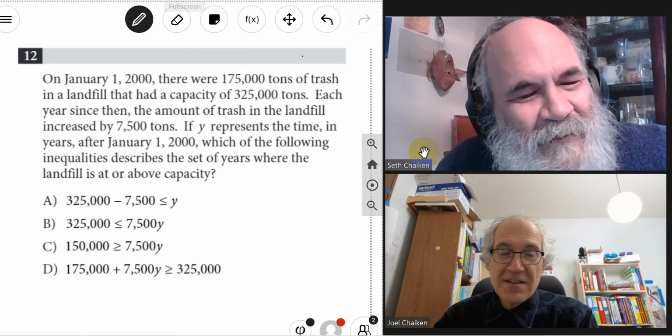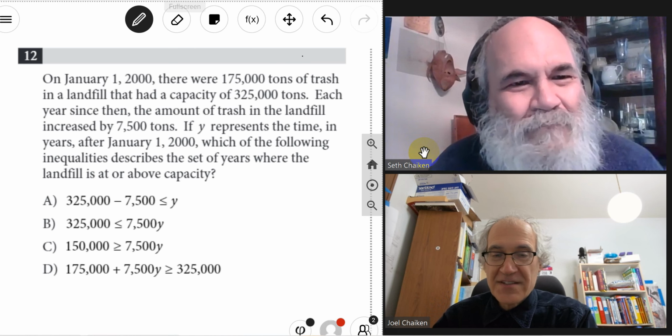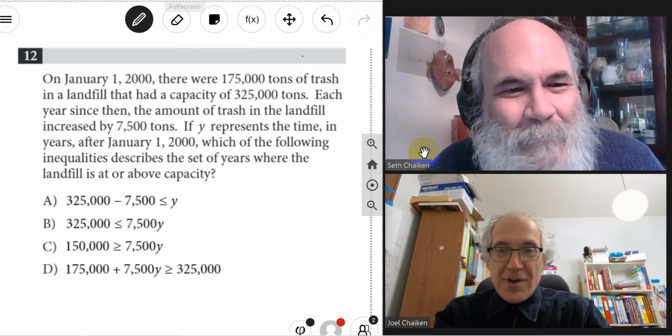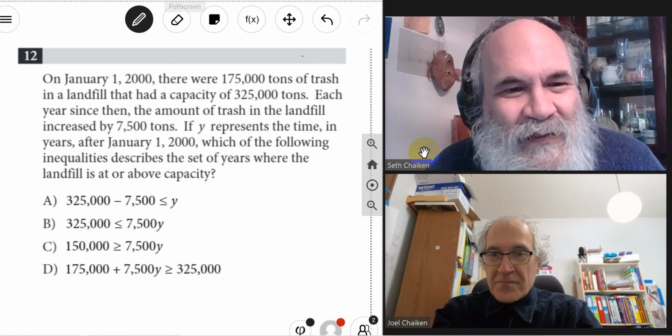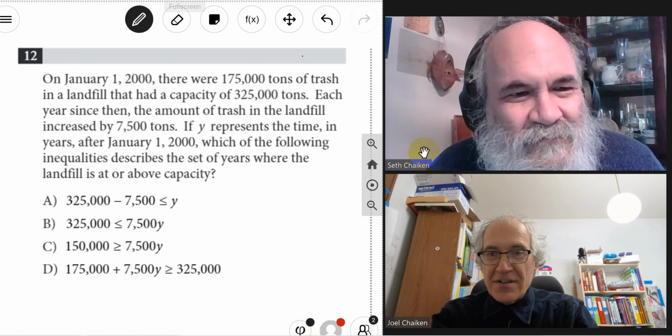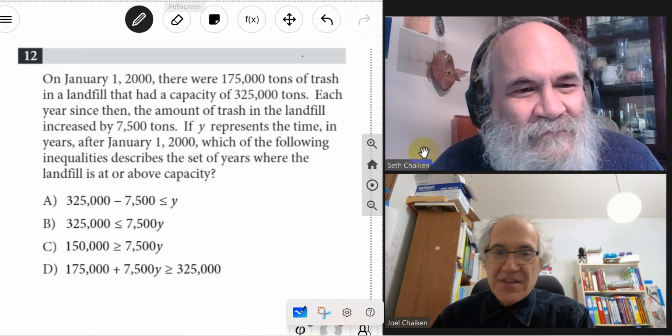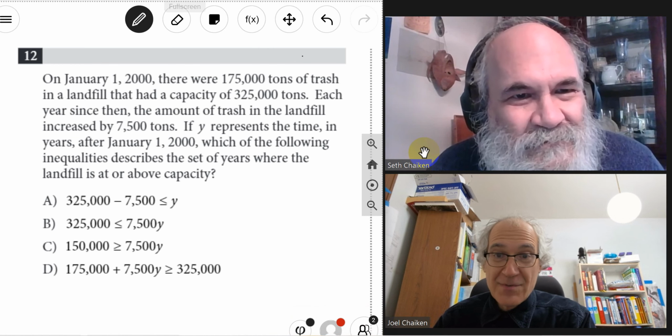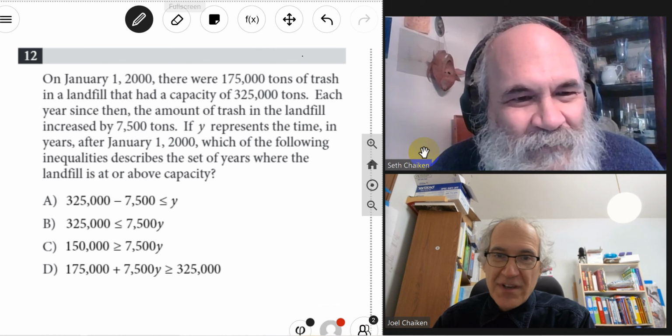This is from a calculator section of a sample SAT test. So, what is this? That's obviously a word problem. Let's see. At the beginning of a year, there were 175,000 tons of trash in a landfill that had a capacity of 325,000. Okay, fine. So about half full. A little less than half full. Whatever. More than half full.